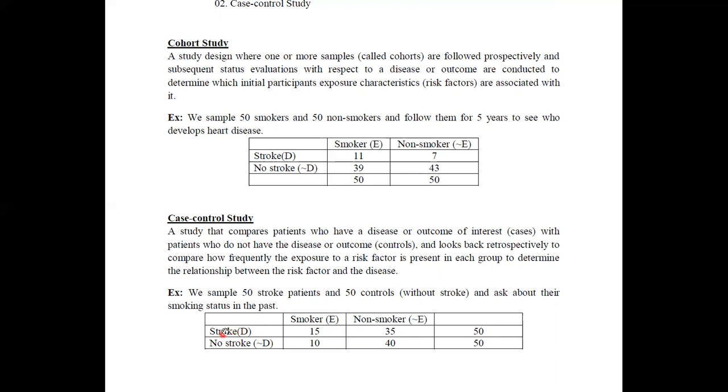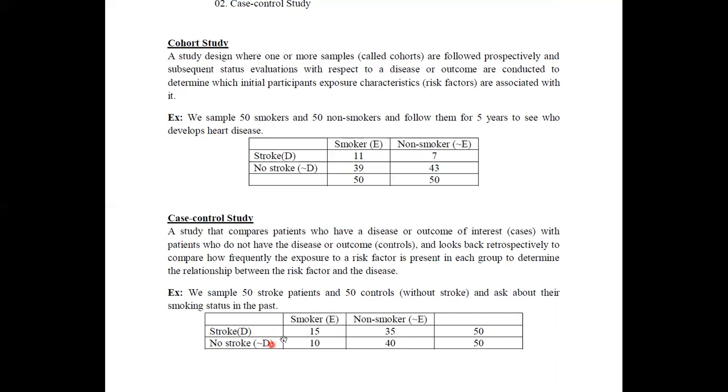We can name them as diseased people and not diseased people. According to this example, 50 people with strokes and 50 people who still have not met with any stroke. Therefore, here we can simply say presence of disease and absence of disease. If you consider this term case control, the presence of the disease is meant to be the case and the absence of the disease is meant to be the control. That is why we name this the case control study.